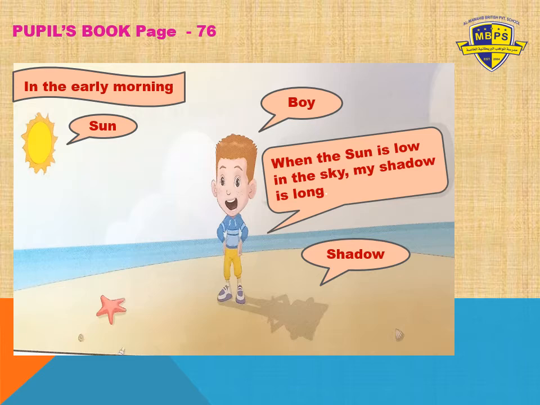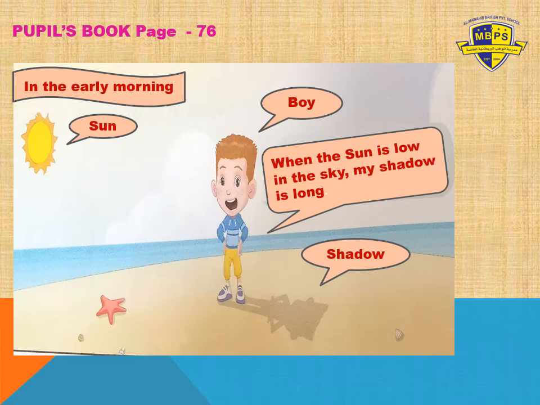Because the position of the sun changes, shadows change their position and size during the day. So the size also depends upon the position of the sun. So let's find out.